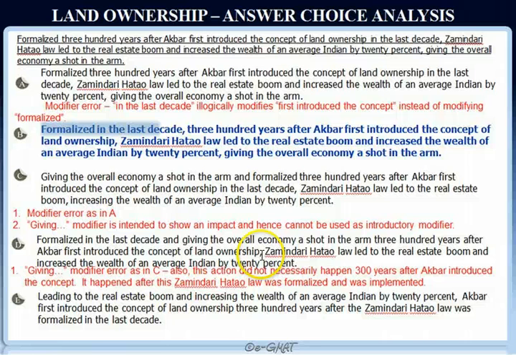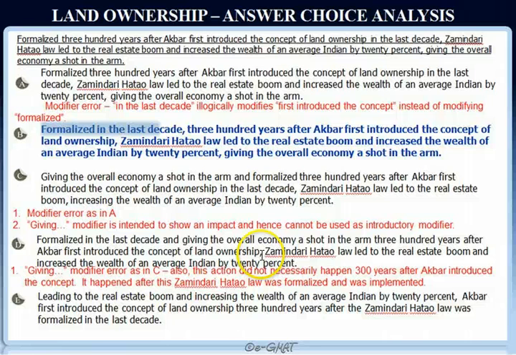The linkage is actually that 300 years after Akbar first introduced the concept of land ownership, the Zamindari Hatao law was implemented, was formalized, and then whatever happened with the implementation of that law, leading to the real estate boom and increasing the wealth of the average Indian, those two things ultimately then gave the overall economy a shot in the arm. So really speaking, giving the overall economy a shot in the arm is not directly linked to the action of Akbar introducing the concept of land ownership. So this sentence illogically does that.